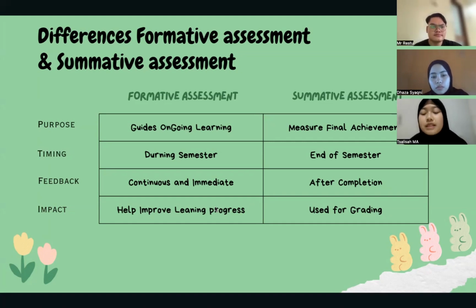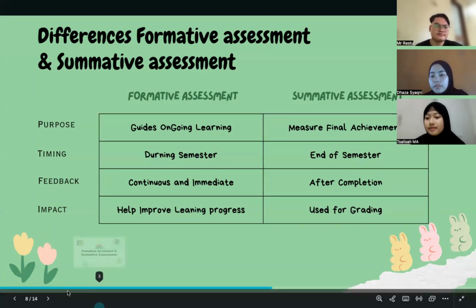And the next is summative assessment, with the purpose to measure final achievement and to measure student learning at the end of the instructional period, the end of the semester. The feedback is after the completion of the semester. The impact is used for grading, to evaluate overall achievement and mastery of the content.